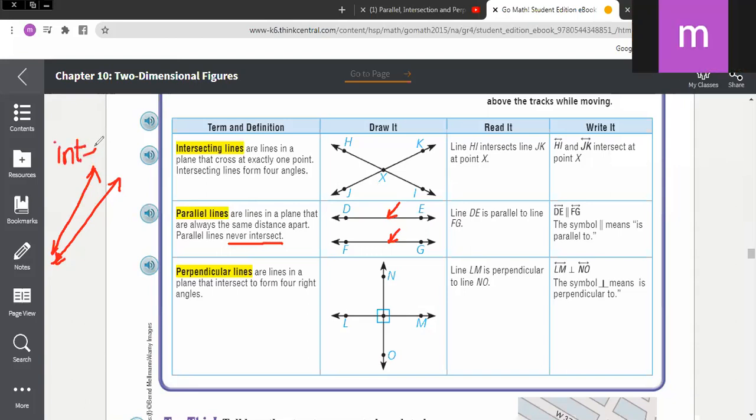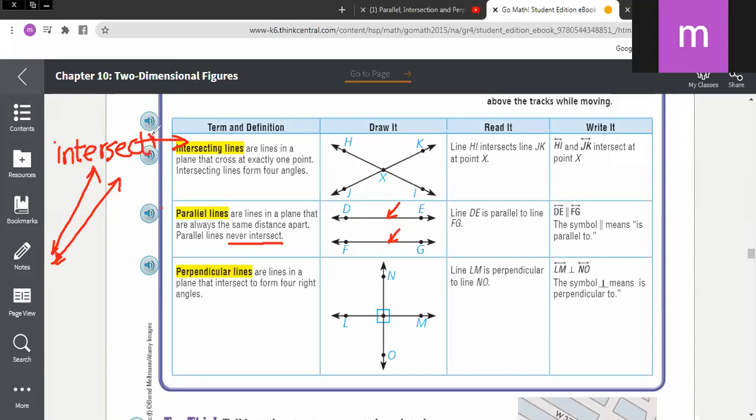So they are two intersecting lines, like the first one. What I mean by intersecting is they will meet, unlike the parallel lines.